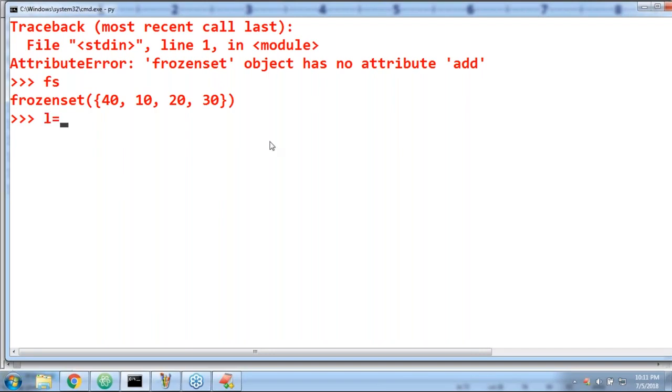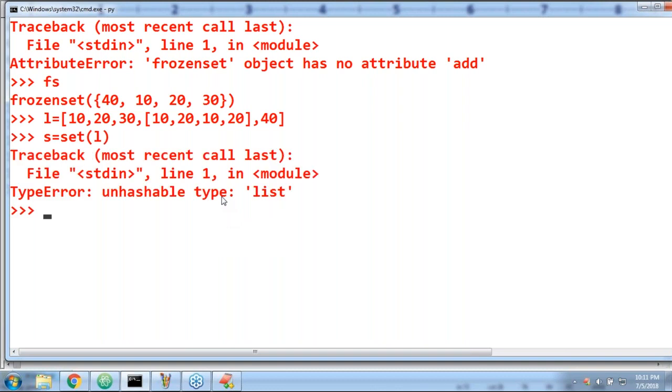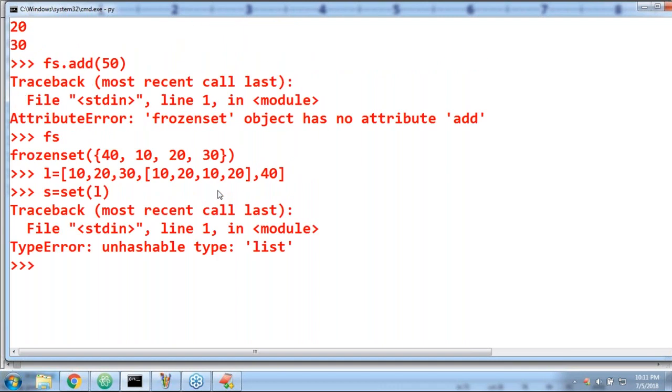Yes, this is my list, perfectly valid. S is equal to set of L. Can you please observe the answer? S is equal to set of L. There is one more small restriction. We get the unhashable list type error.